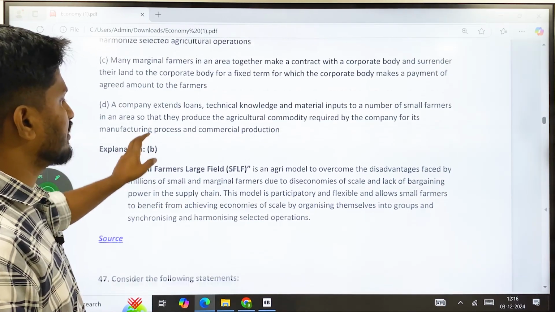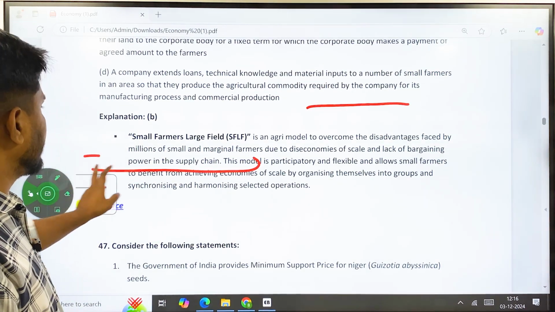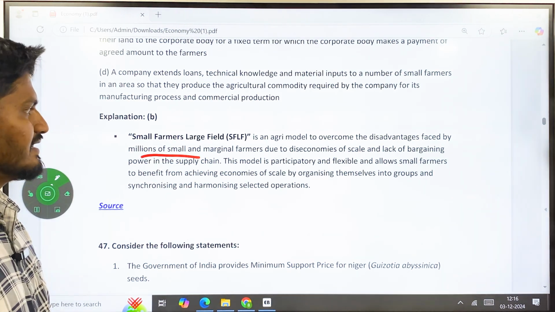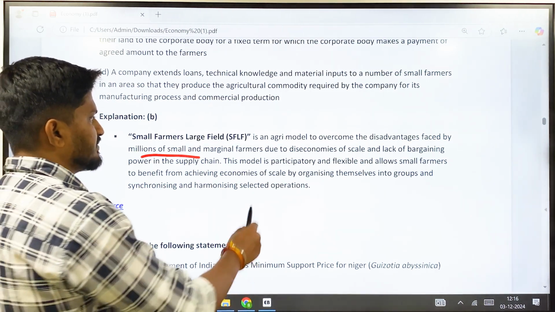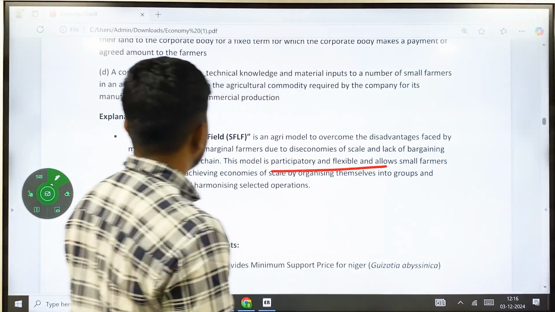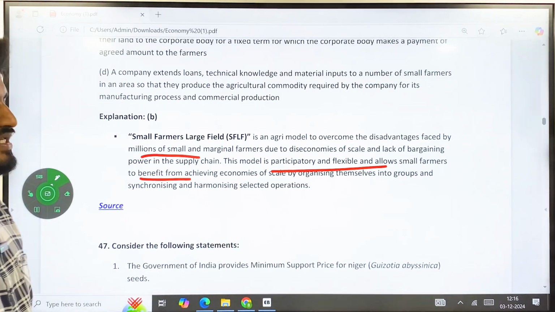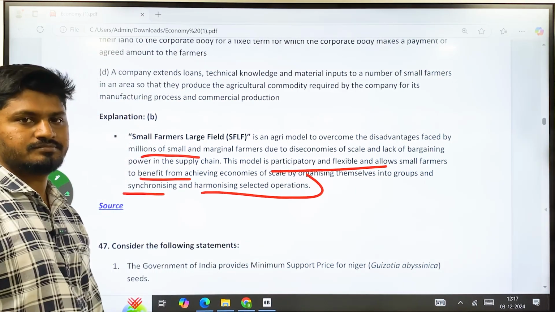So small farmer large field is an agri model to overcome the disadvantages faced by millions of small and marginal farmers due to diseconomies of scale and lack of bargaining power in the supply chain. This model is participatory and flexible and allows small farmers to benefit from achieving economies of scale by organizing themselves into groups and synchronizing and harmonizing selected operations.